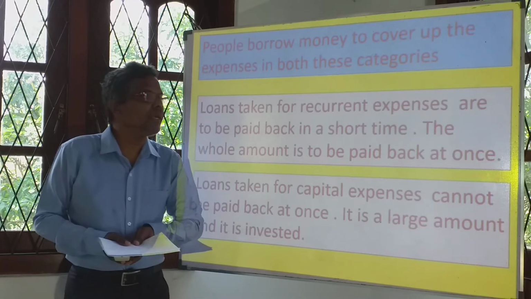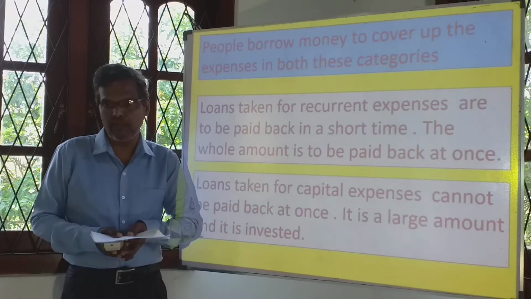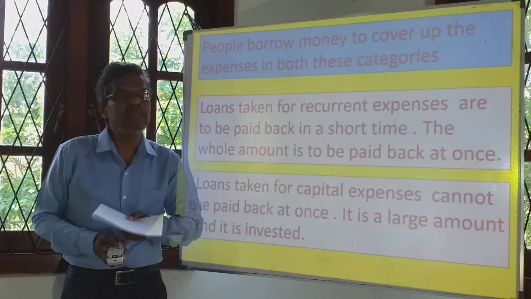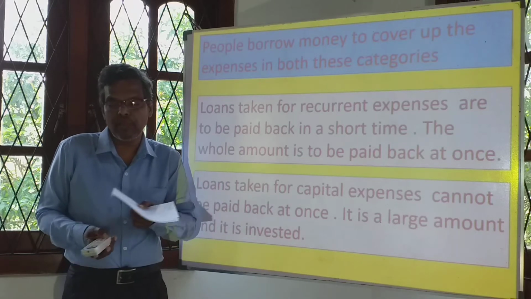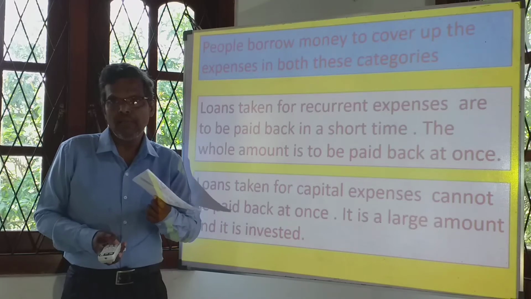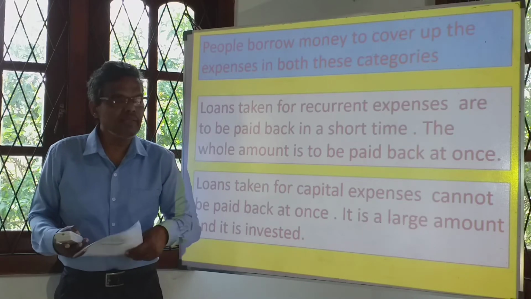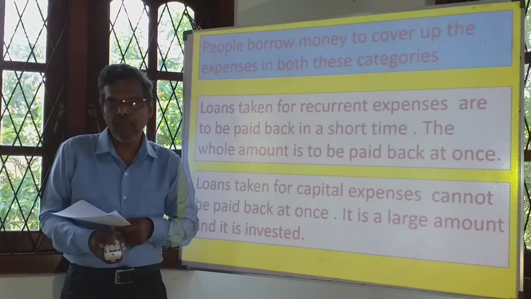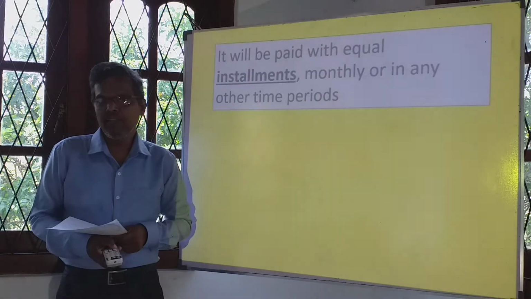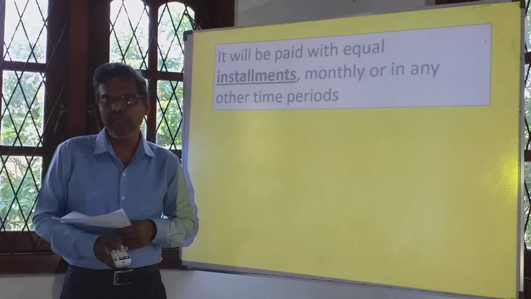You can't pay it back at once, because it is a large amount and it is invested. You don't have that money at hand because it is invested. So the loans taken for capital expenses, you have to pay back part by part. It will be paid with equal installments.